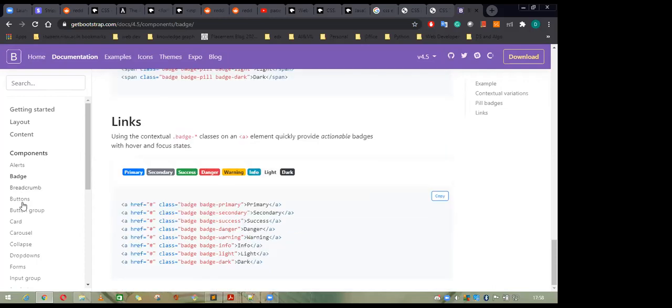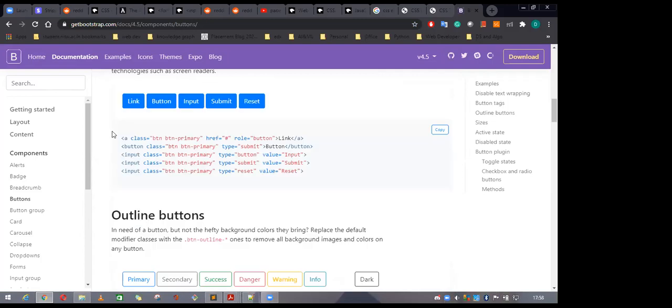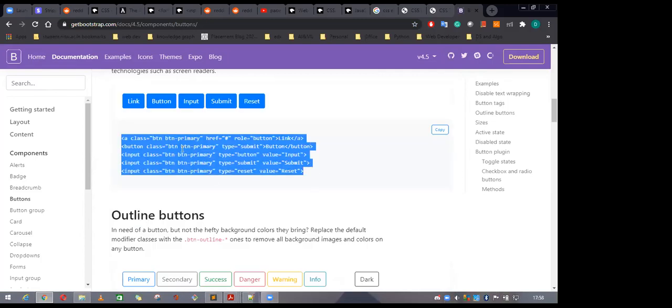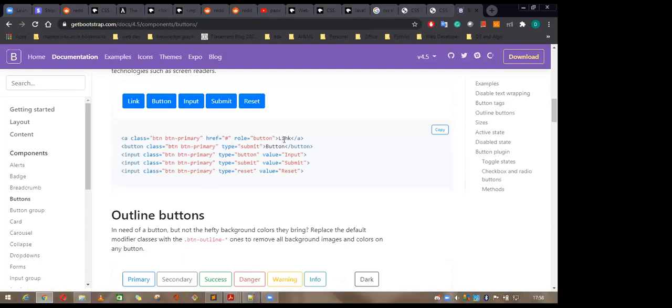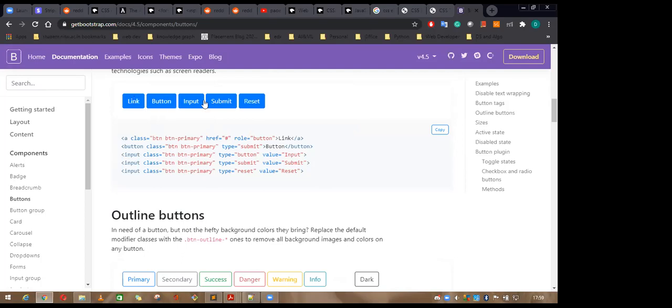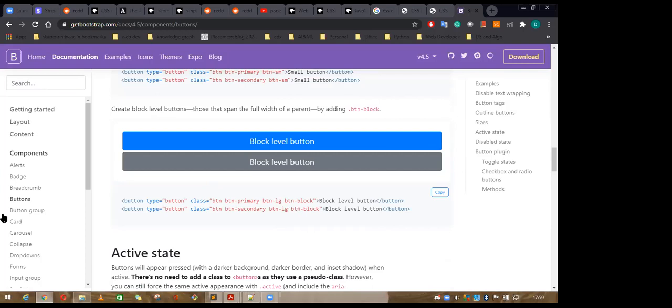If you want to see some buttons, there are a lot of types of button here. You can directly take this code and add it into your code. And instead of link, you can write something else also. If you want something different to appear here, if you want to make the length equal to 1, 2, 3, 4, 5, 6, then add something else here. And there are a lot of things in this one.